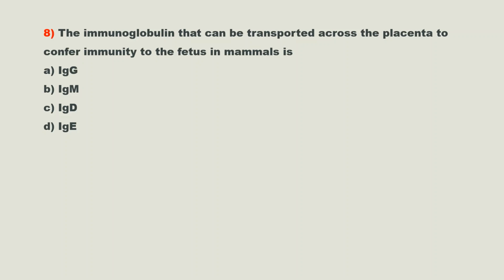That means the immunoglobulin that is transported from mother to fetus via the placenta. You should remember that the immunoglobulin that is transported across the placenta to the fetus is immunoglobulin G. So here the answer is option A, IgG.